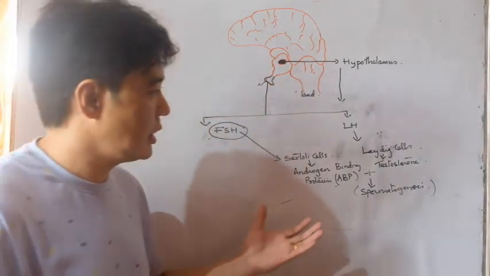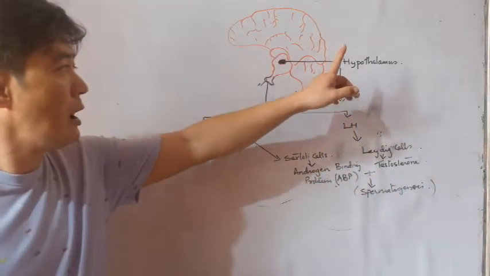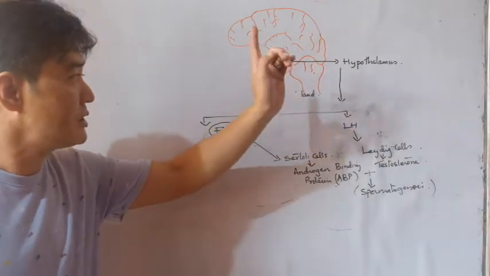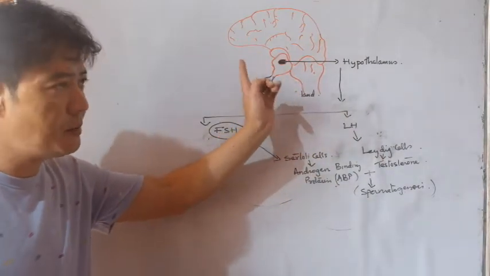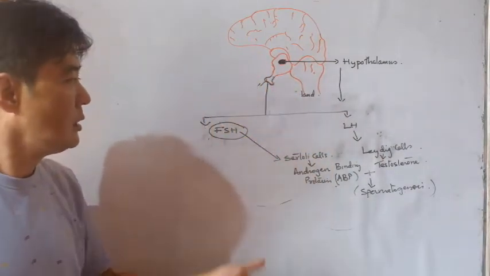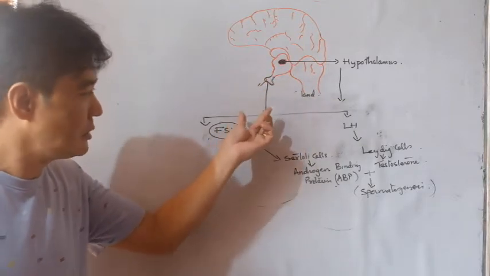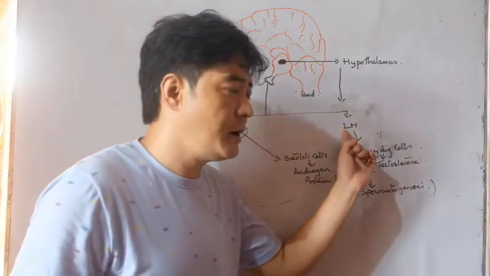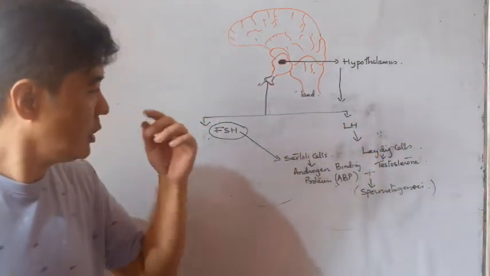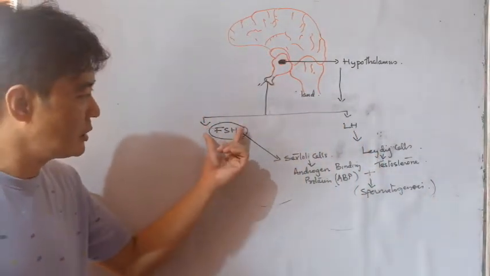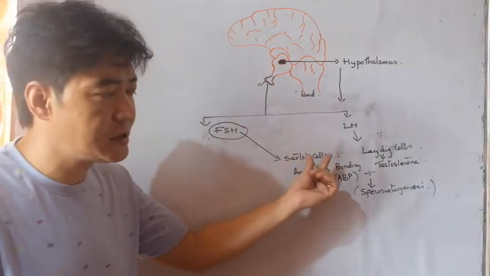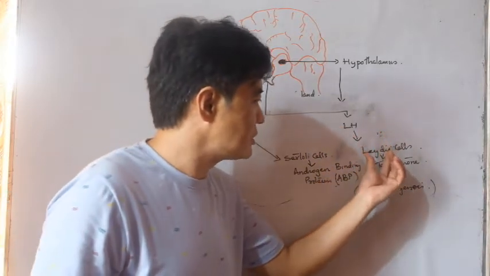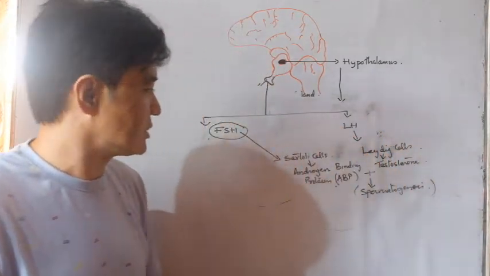Once again, I would like to repeat, hypothalamus produces GnRH, which activates the anterior part of pituitary gland. Anterior part of the pituitary gland then produces two types of hormone, that is follicle stimulating hormone and luteinizing hormone. Follicle stimulating hormone targeted cells are Sertoli cells in testis, and luteinizing hormone stimulates the Leydig cells of testis.